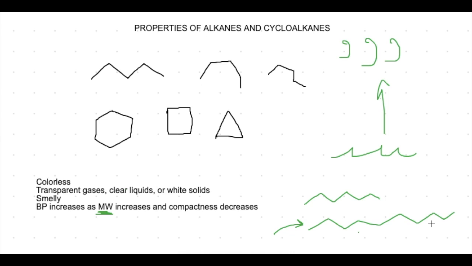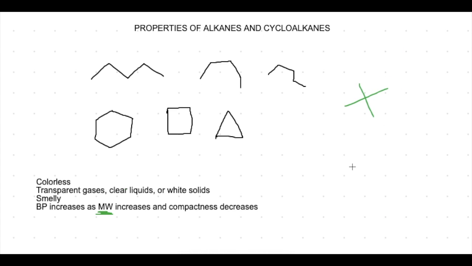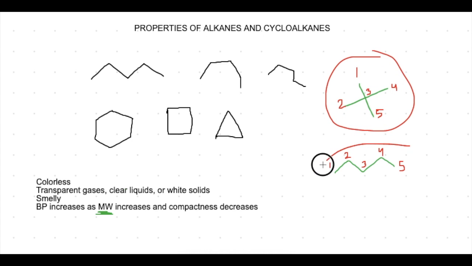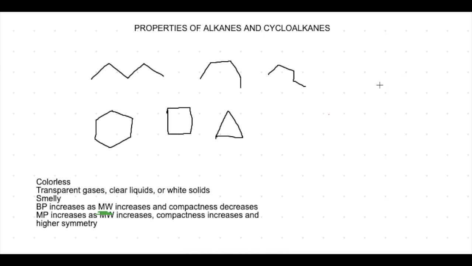We also have to look at the compactness of the shape. A more compact shape will have a lower boiling point. For example, take a look at this shape versus this one. They both have 5 carbons, but this shape here is a neopentane, and this is just pentane. Although they have the same amount of carbons, neopentane is more compact than pentane. So it has a lower boiling point at just 9.5 degrees Celsius, whereas pentane's boiling point is about 36.1 degrees Celsius.